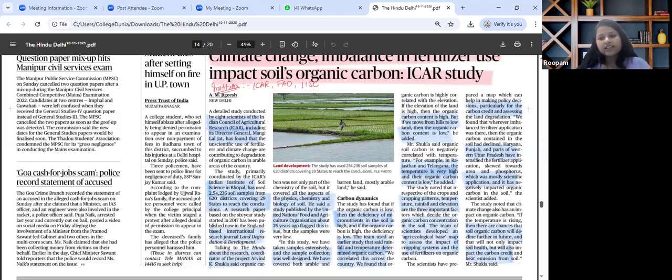For mains perspective, this particular article is relevant for sustainable agriculture, fertilizer policy, soil health card, and climate smart practices, which can be read and revised. This is how this article is to be holistically seen, read, and revised.